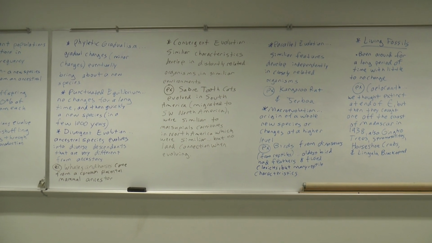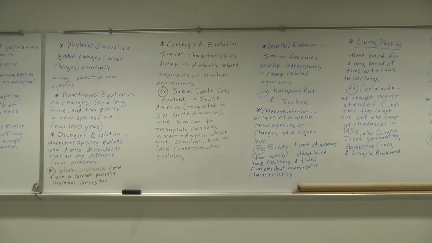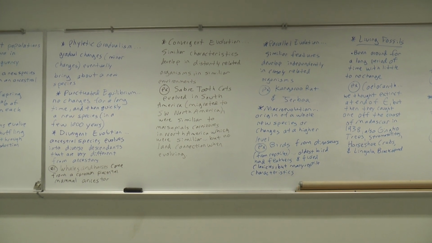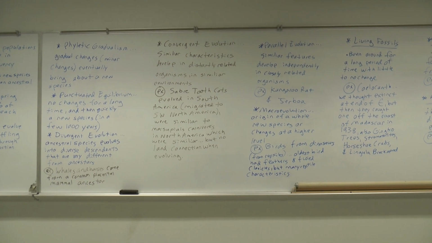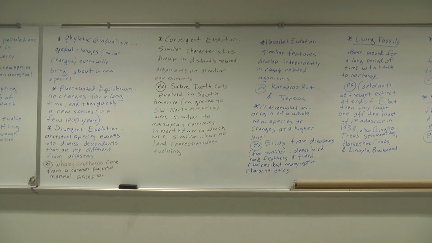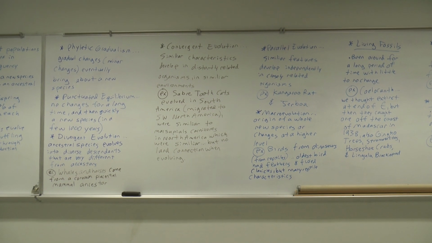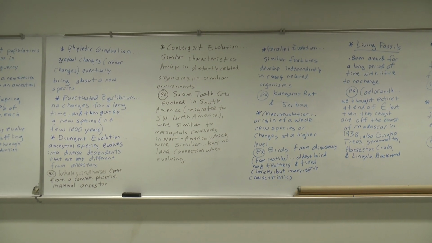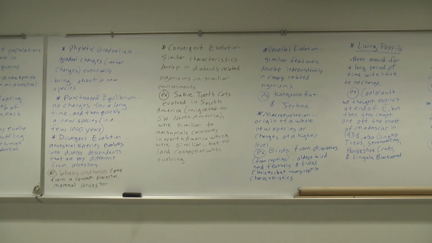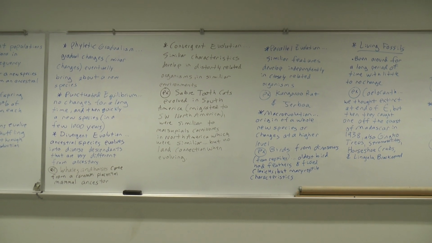But anyway, the saber-toothed cats evolving in South America were similar to marsupial carnivores in North America. There are pictures of these animals in the PowerPoint for Chapter 7.